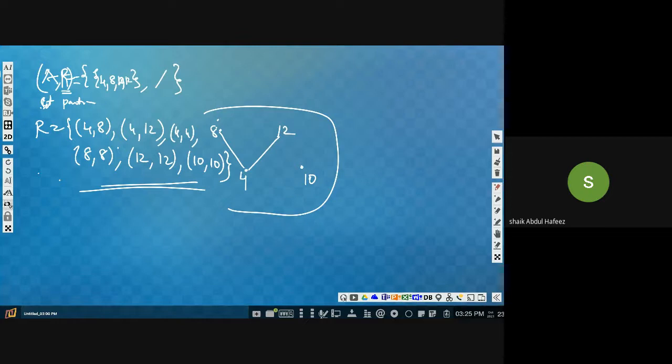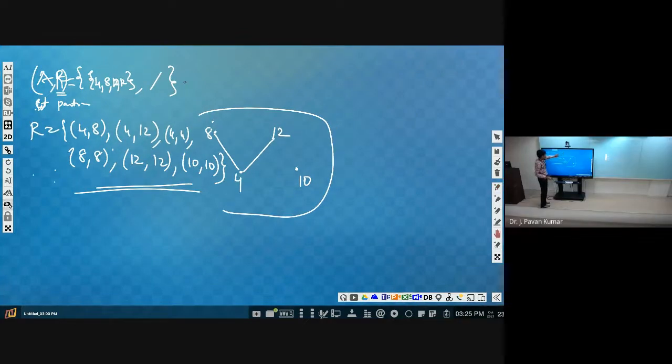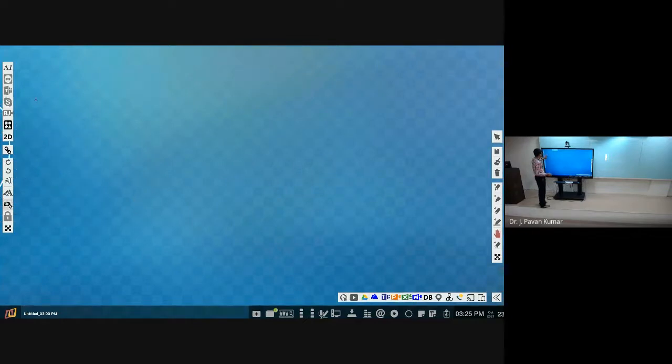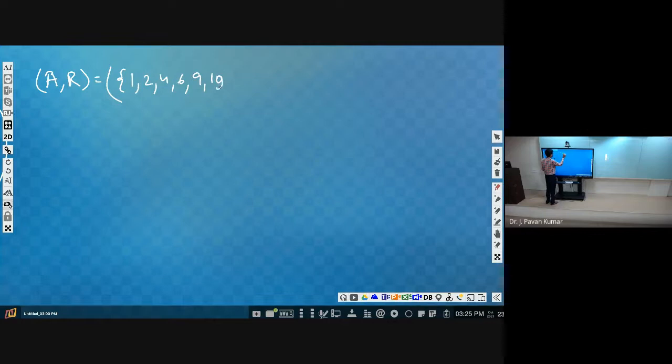So this is another example. Let us consider something related to this: A comma R, that is the poset representation, and the set is 1, 2, 4, 6, 9, 10, 12, 18, with the same divides relationship.